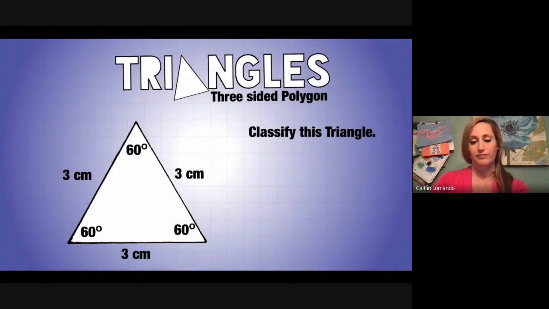As you can see in here, we have three acute angles and all the sides are equal. So we have an acute equilateral triangle. Whenever you have an equilateral, it's always going to be acute because it's always going to have the same measures throughout: 60, 60, and 60 in every single equilateral triangle, no matter how you draw it, how big it is, or how small it is.